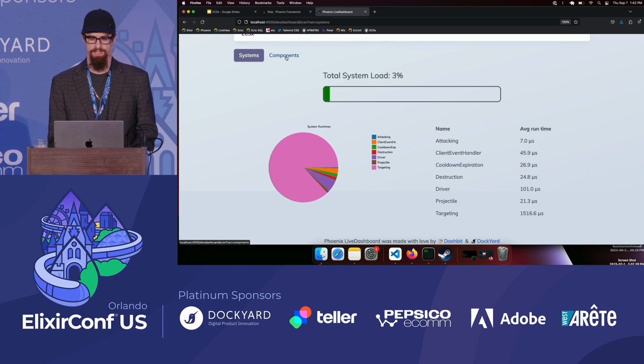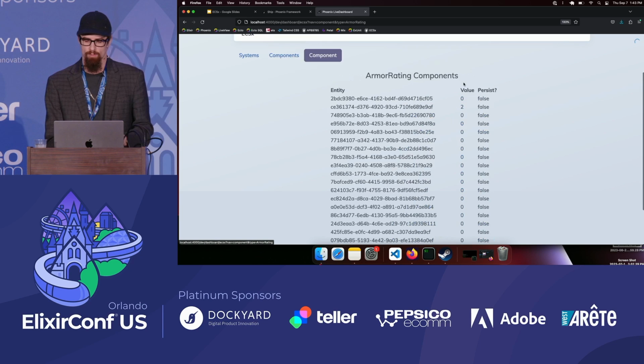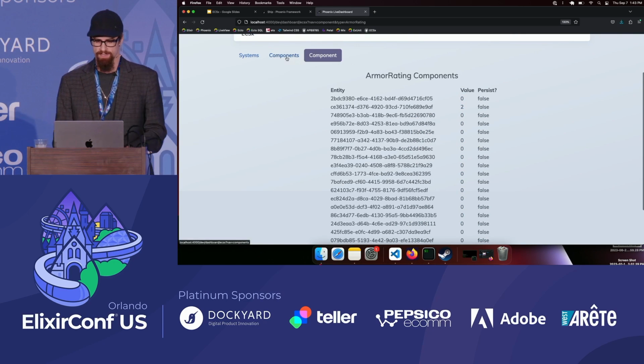Another feature of the dashboard is to see the components. So we're going to see how many of each component exist, but also be able to see what the value is. So we can see for each one of those entities what the armor rating value is and whether it's being persisted in the database.